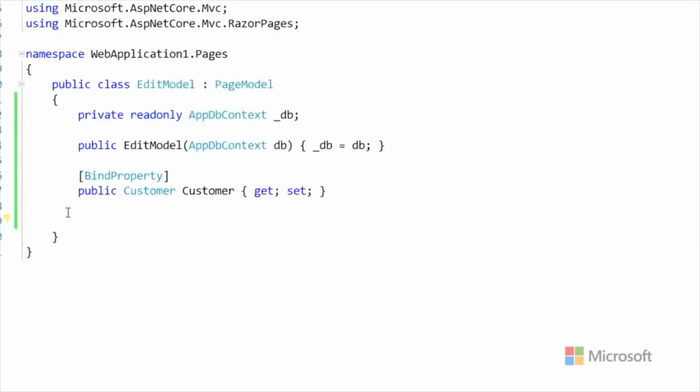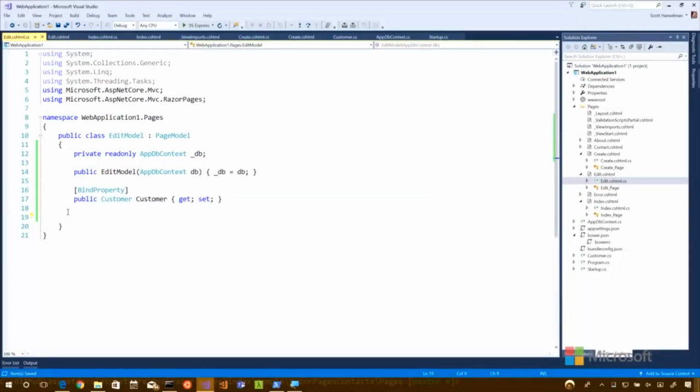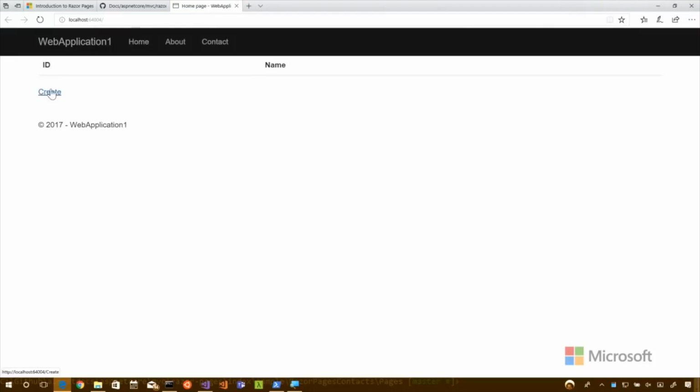So on the get, actually let's do this. Let's run it first and then we'll try it again. Because right now we haven't hooked anything up. We haven't got it from the database. We haven't updated from the database. But I would expect the links to at least work, because now there is an edit page. If there's not, then maybe I forgot something.